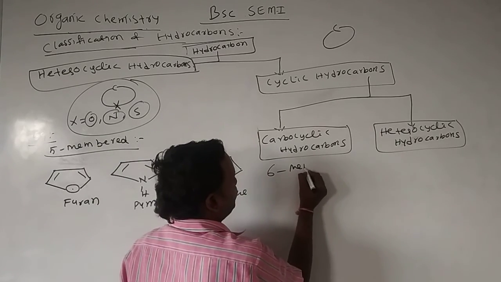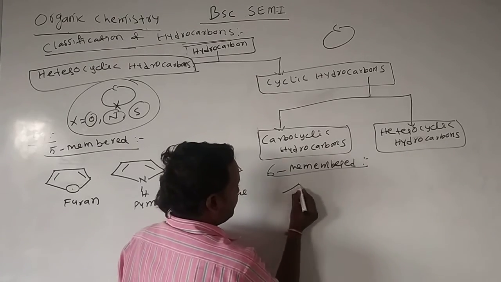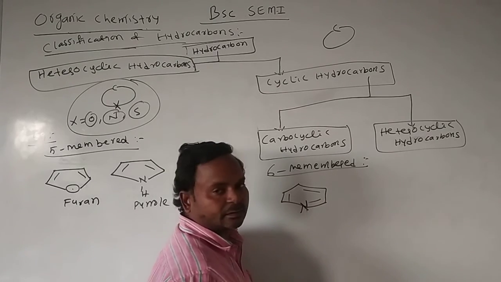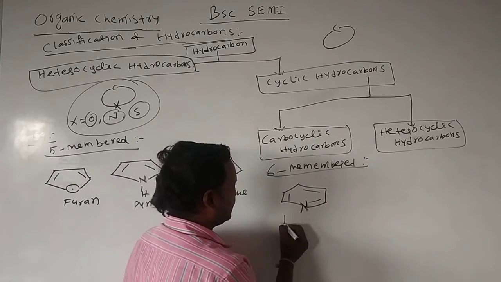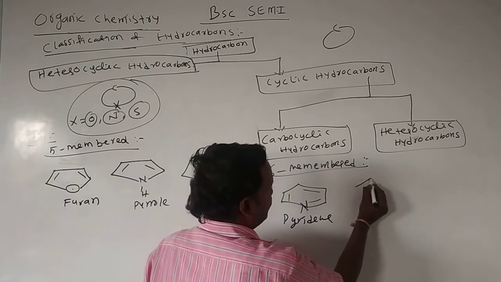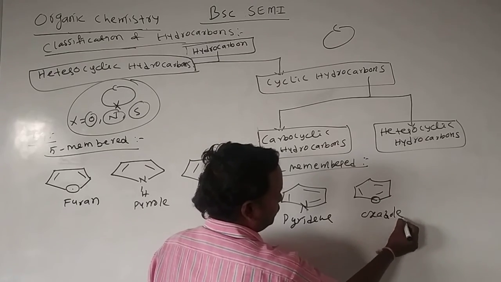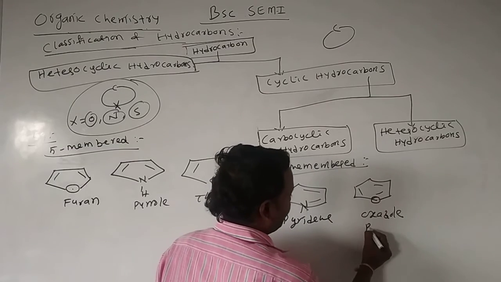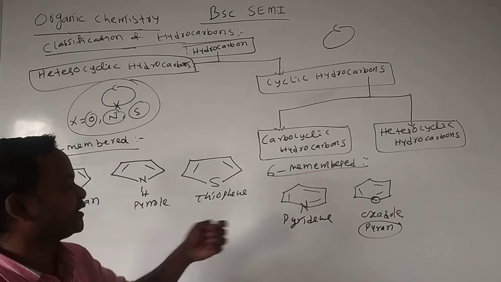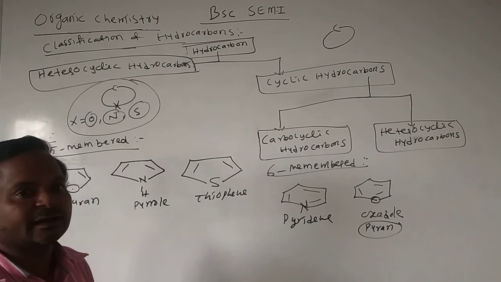See the 6-membered heterocyclic molecules. Already we know about benzene. In place of one carbon atom, if we have nitrogen, we call it pyridine. This one we call oxazole, sometimes called pyran rings. These are the best examples for 6-membered heterocyclic molecules, and those earlier are the best examples for 5-membered heterocyclic molecules.